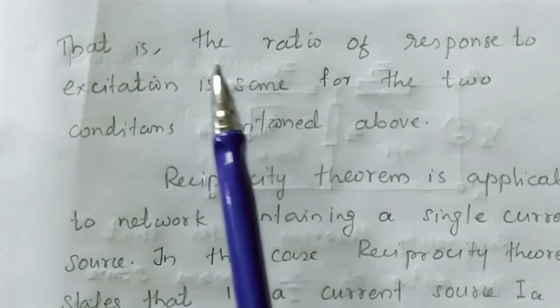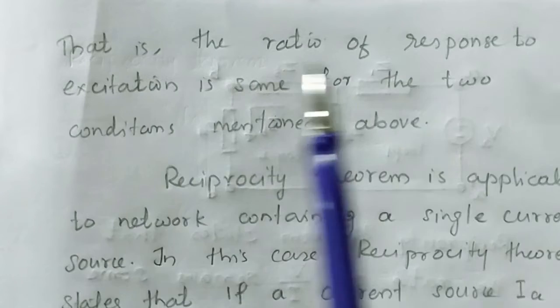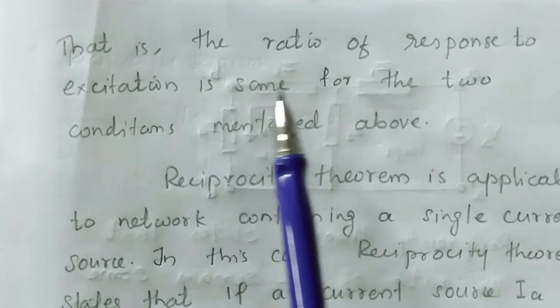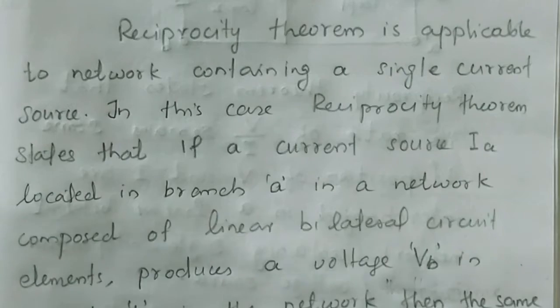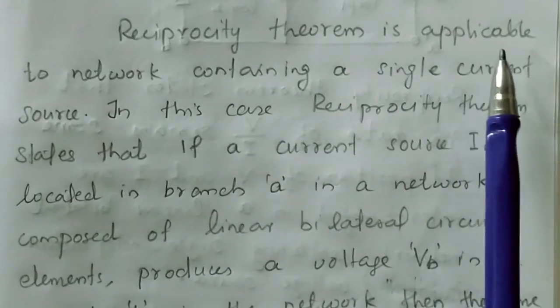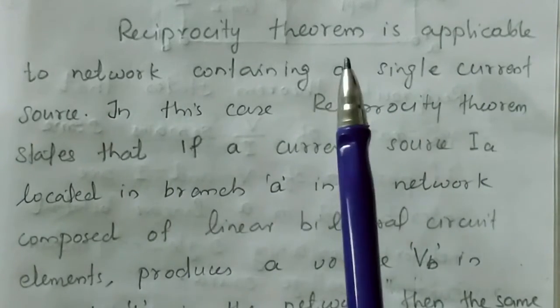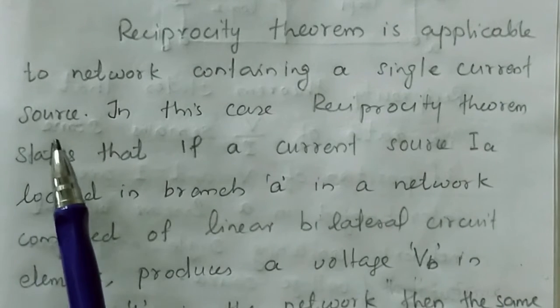That is, the ratio of response to excitation is the same for the two conditions mentioned above. The reciprocity theorem is applicable to a network containing a single current source also.